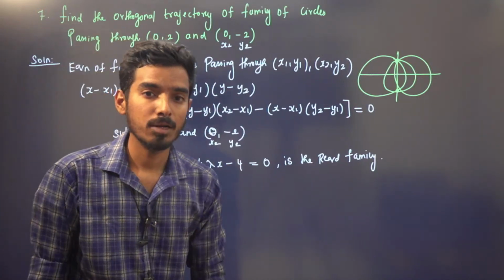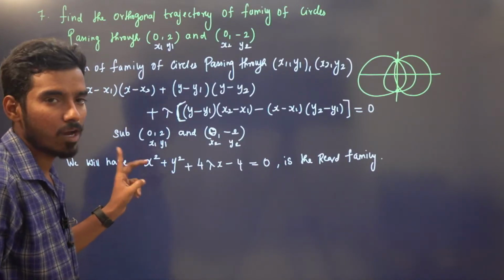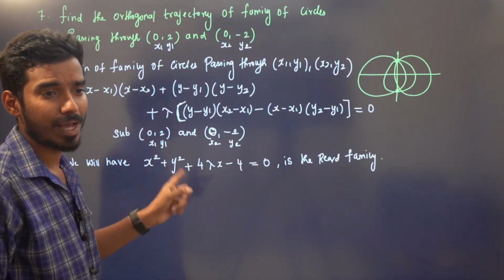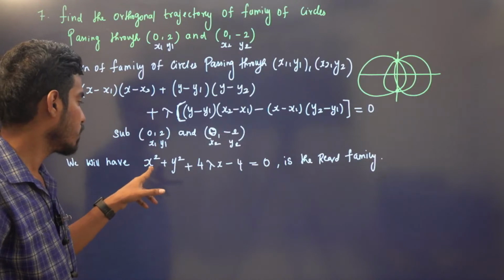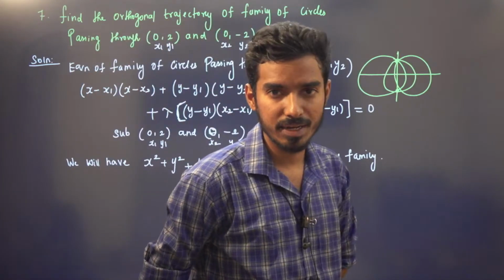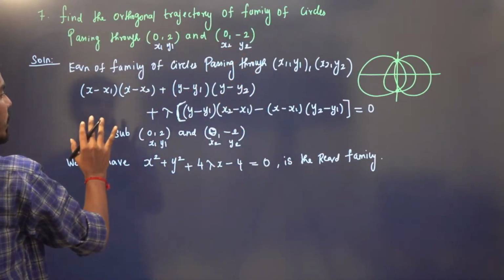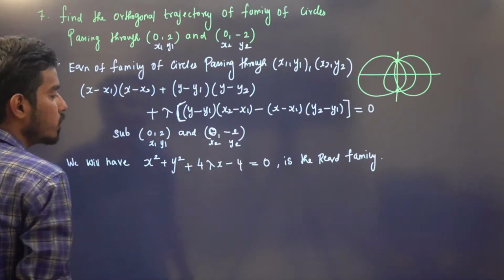In all the 6 problems, the question will be like this: find the orthogonal trajectory of the family of circles x square plus y square plus 4 lambda x minus 4 is equal to 0, where lambda is a parameter. Here they have given that it has to pass through these 2 points, but remember this formula. In this formula, you substitute these 2 points, and you will have this.